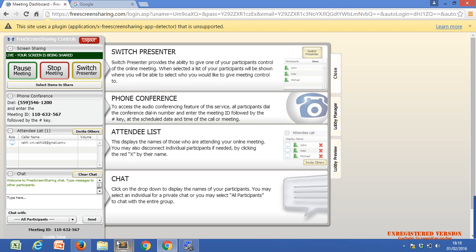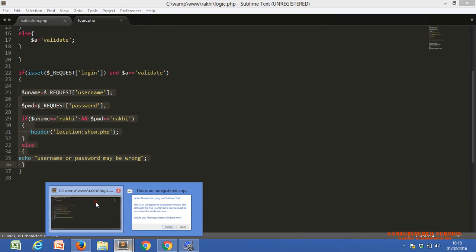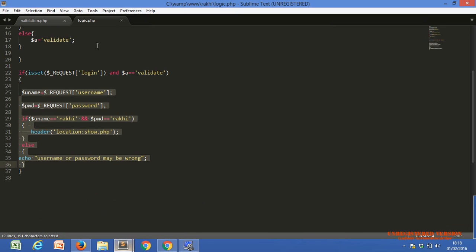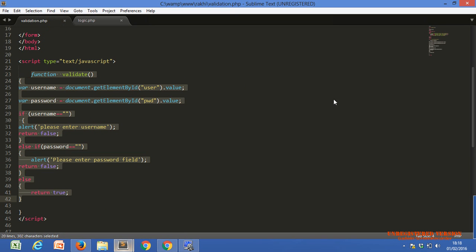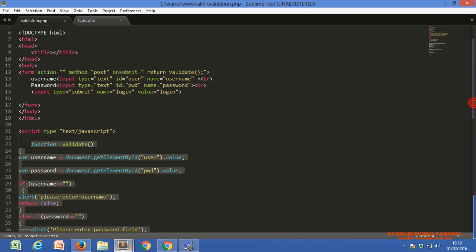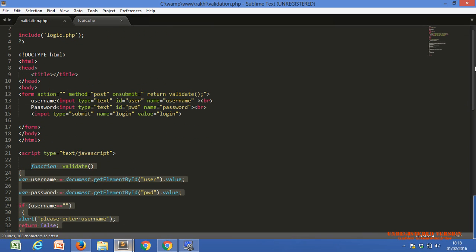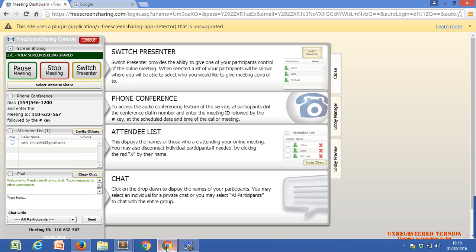Okay. One more thing, tell me, Rakhi: in the password field there is a visible text, a visible string. Why do I have to make it password format? How will I do that in the HTML?